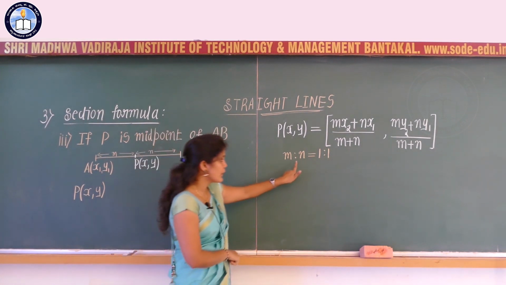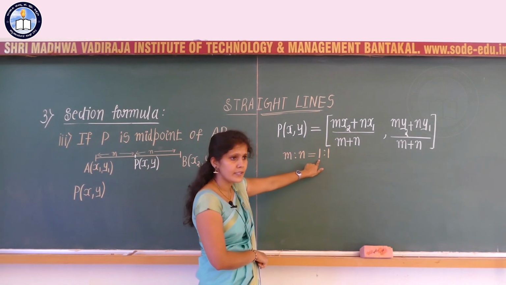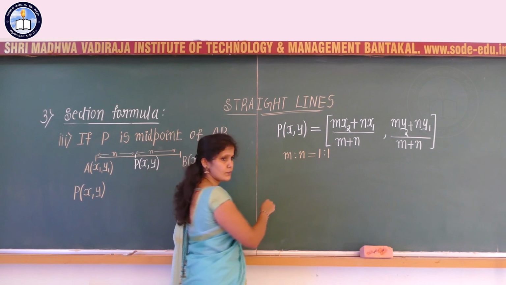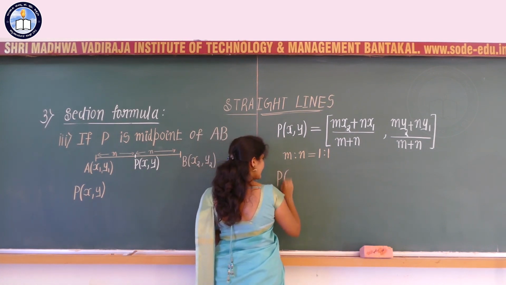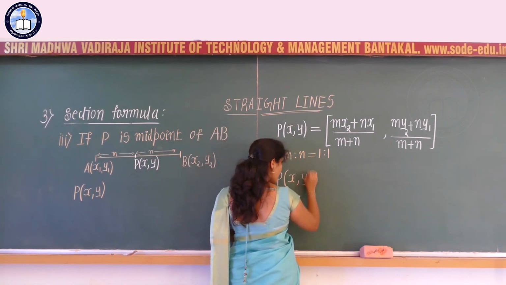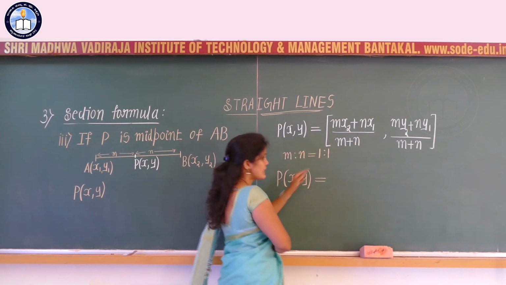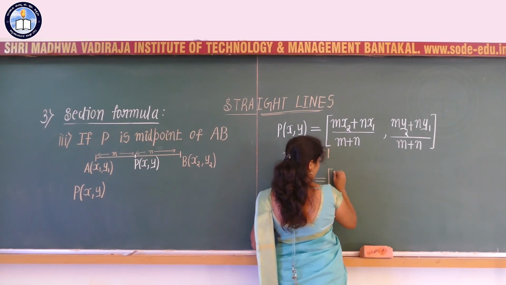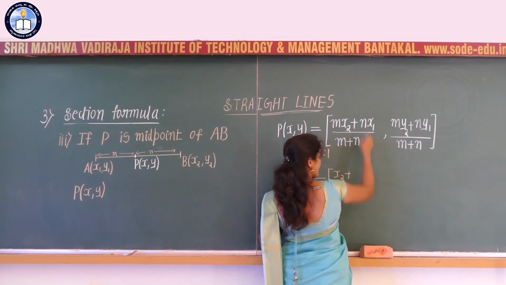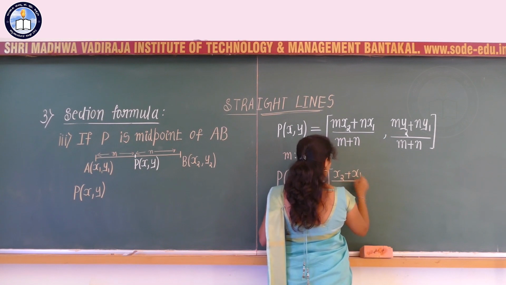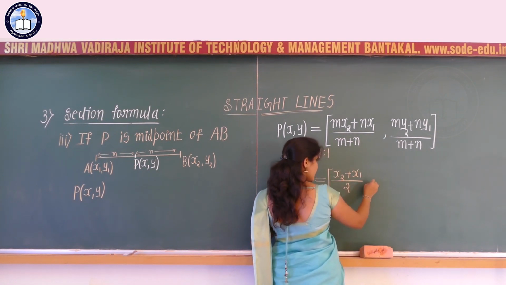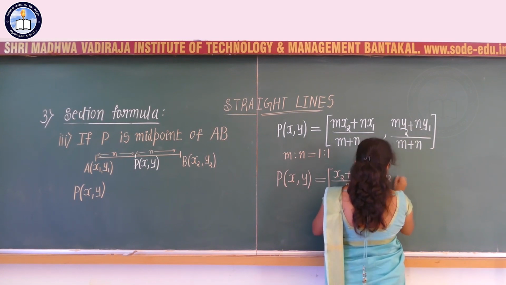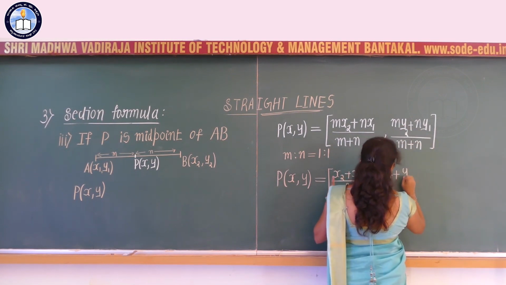That means I am going to substitute m equal to 1 and n equal to 1 in the coordinates of the point P. So P of x comma y is equal to 1 into x2, that is x2, plus 1 into x1, that is x1, divided by 1 plus 1, that is 2, comma y2 plus y1.